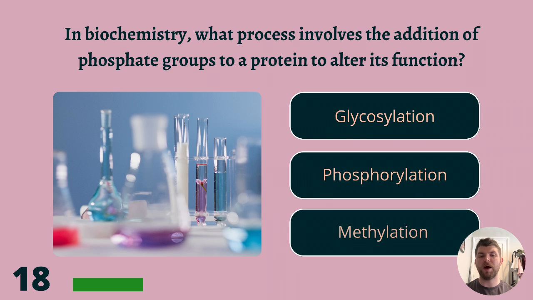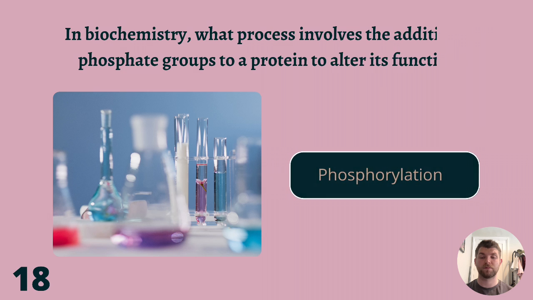18. In biochemistry, what process involves the addition of phosphate groups to a protein to alter its function? Glycosylation, phosphorylation, or methylation? The answer is phosphorylation.